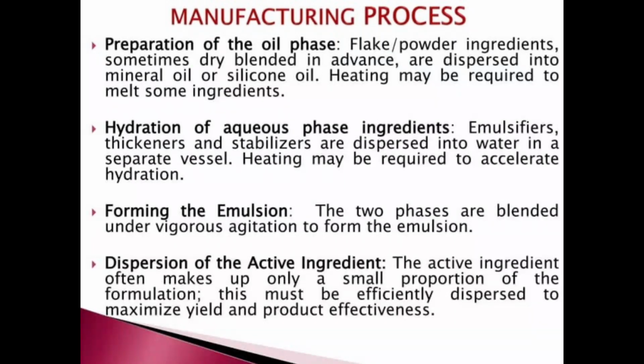In preparation of the oily phase, we use powder ingredients, blend them, and disperse them into mineral oil or silicone oil, and it requires heating. In hydration of aqueous phase ingredients, emulsifiers, thickeners and stabilizers are dispersed into water in a separate vessel, and this step also requires heating. Then the third step is forming the emulsion.